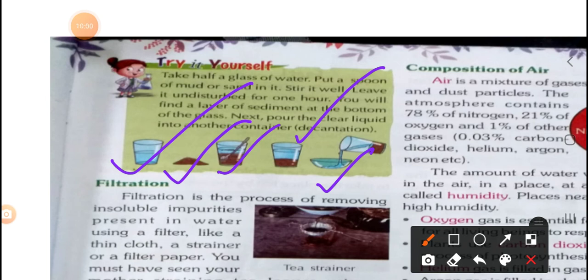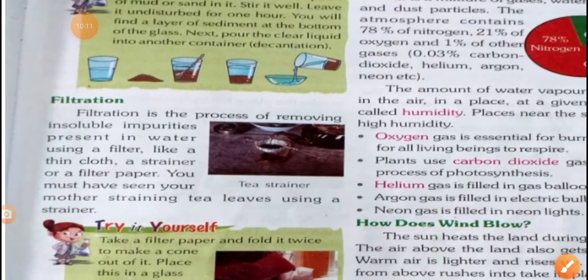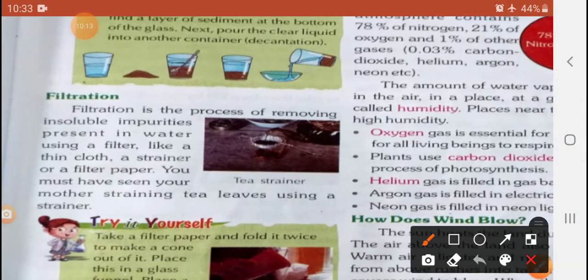Observe this example, you will do and try it yourself. Okay, in place of mud you can take sand or soil, it is better for this practical. Observe, my dear student. Next you will see filtration, my dear student. The filtration process is very important.